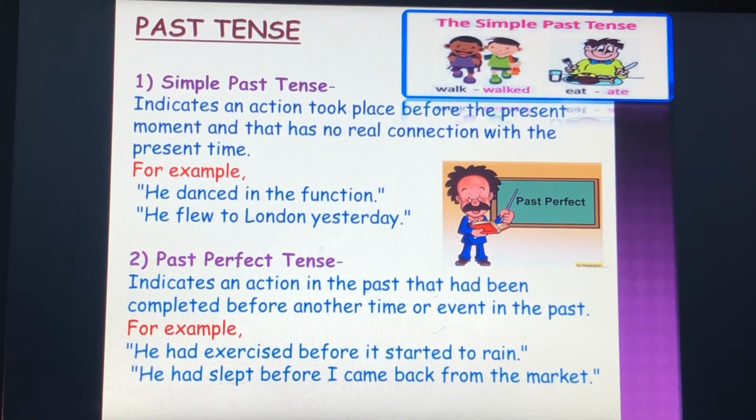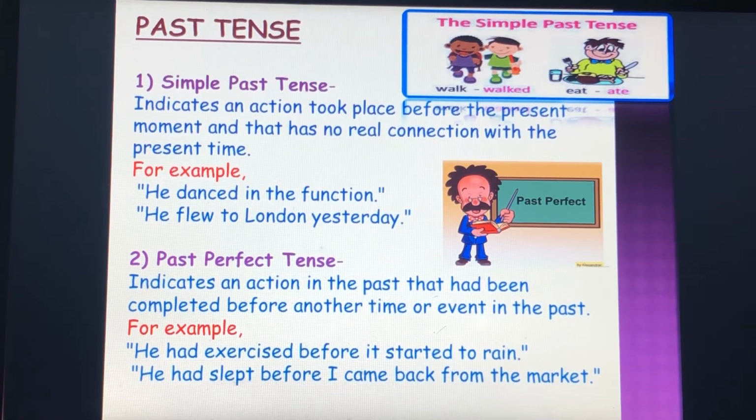Note here that the verb flew is an irregular verb, which does not take ed in the past tense like regular verbs. The form of simple past tense is verb plus ed. So when we are using simple past tense, mostly we will be using verbs with ed, like played, danced. In all of these we are putting plus ed.